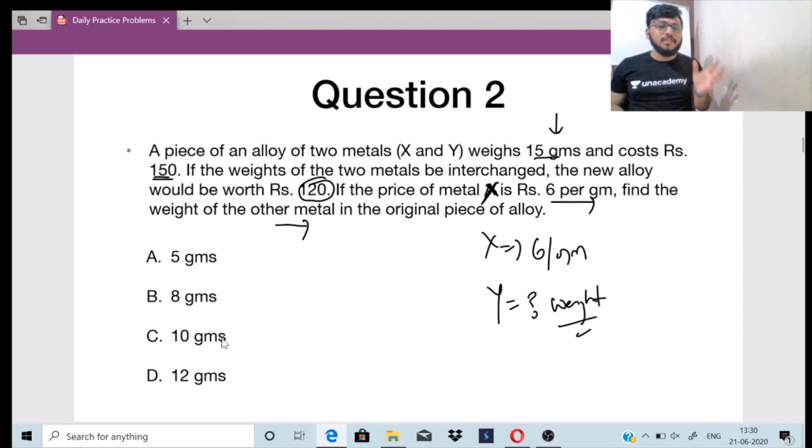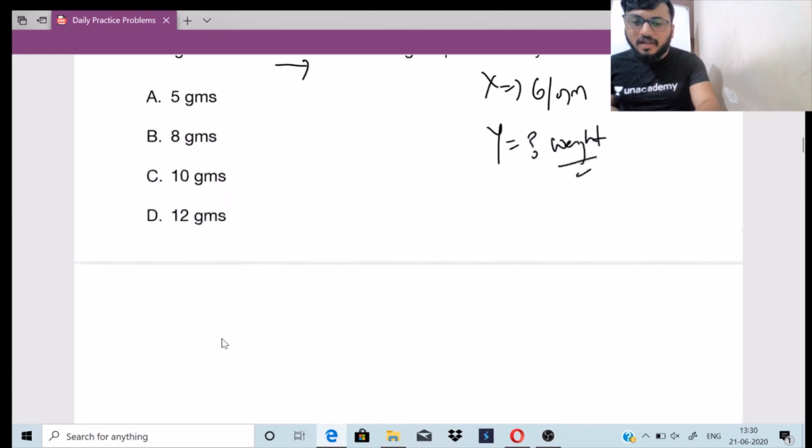तो एक बार हिंदी में explain कर देता हूँ. There is a piece of alloy given, X and Y metal. So it is 15 grams and it is around 150. तो when you interchange, it will become 120. X का दाम हमें पता है, Y का दाम और Y का weight दोनों नहीं पता है, पर Y का weight पूछा है क्वेश्चन में, तो weight निकालेंगे.